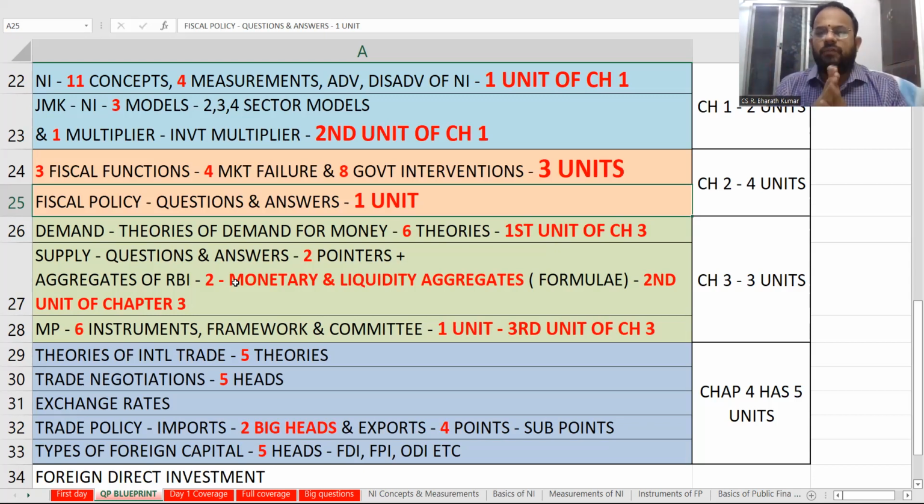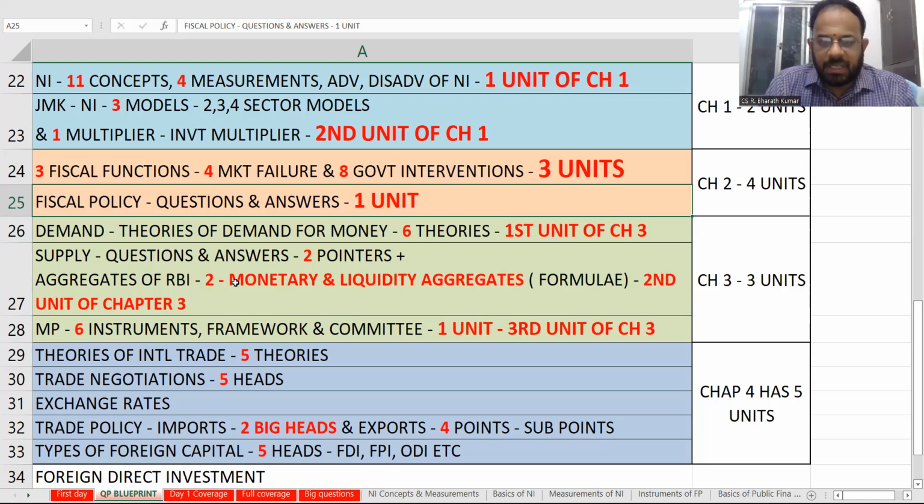Easily they can ask you for 2 marks and you can write for 2 marks, including your aggregates. Like what are the 2 aggregates? Monetary aggregate, liquidity aggregate. So like that, all 2 points only will be there. Then monetary policy, how many instruments are there? 6 instruments are there. I already told you when I told you the numbers game, if you remember. What is the monetary policy framework?